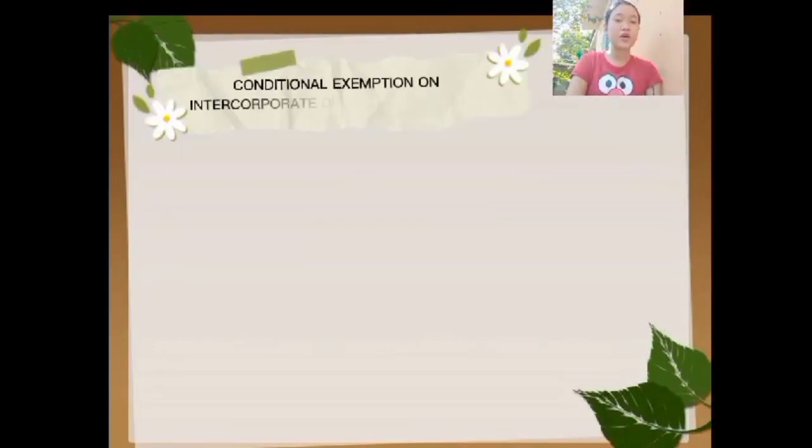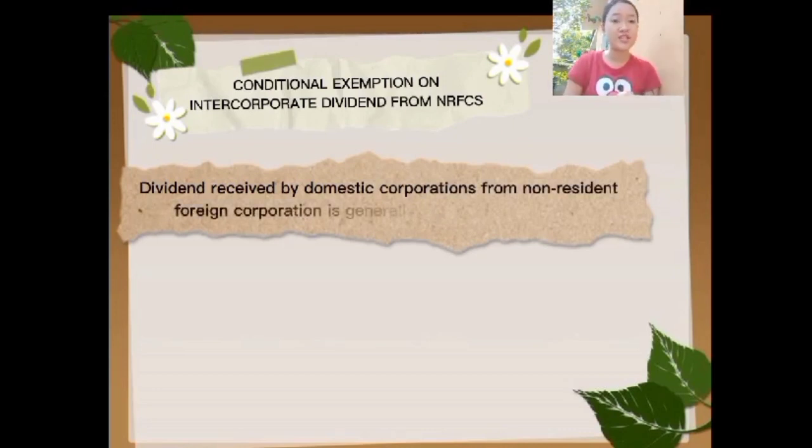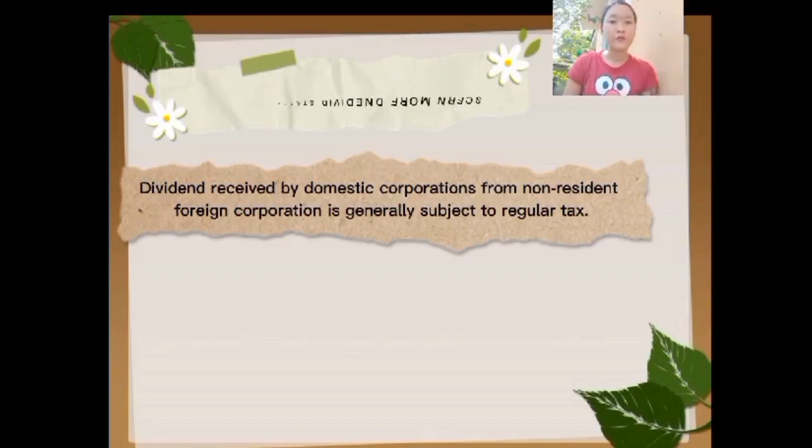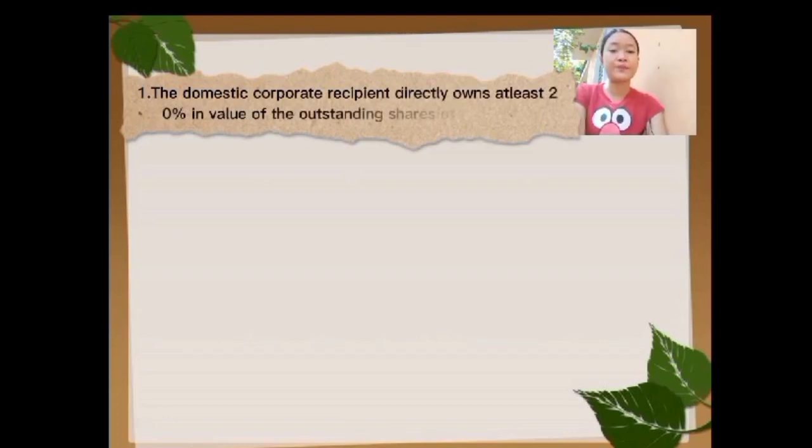Conditional exemptions on intercorporate dividend from NRFCs. Dividends received by domestic corporations from non-resident foreign corporations are generally subject to regular tax. So, ang makareceive sa dividend is ang domestic corporations. However, they are exempt if the following conditions are fulfilled. Number 1, the domestic corporate recipient directly owns at least 20% in value of the outstanding shares of the NRFC. So, kay domestic corporate man siya, within unit siya, so pwede siya ma-exempt.